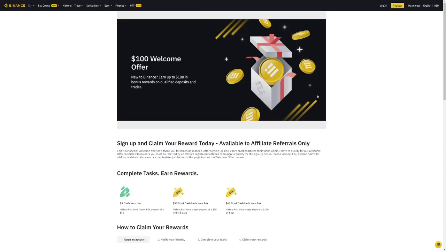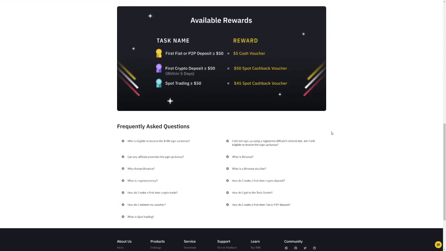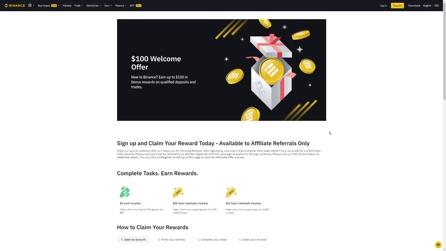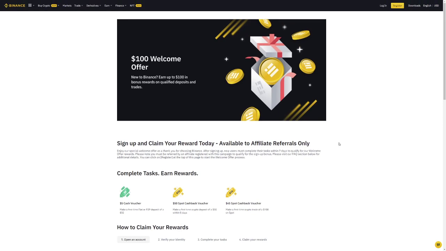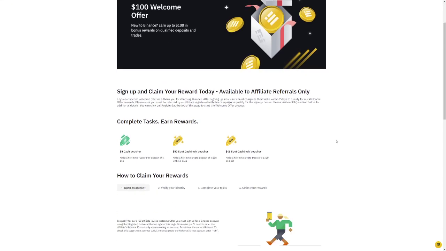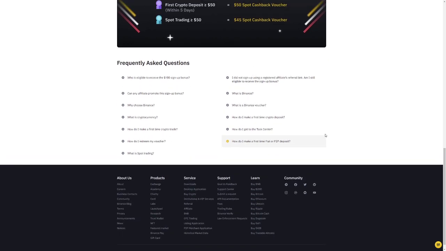I'm here on Binance.com once again, and I'm just going to show you guys a brand new offer that Binance is giving out to their users, which is a $100 welcome offer. So if you guys sign up to my referral code today, you will receive a $100 welcome offer on sign up. It's pretty easy. I'll show you guys how to do it step by step.